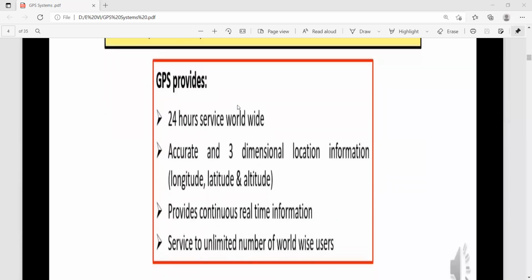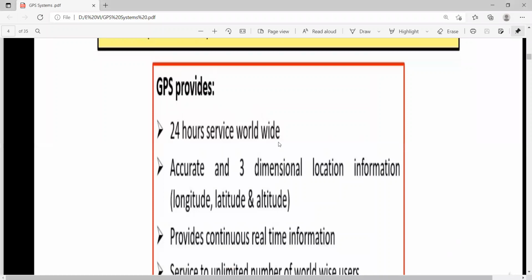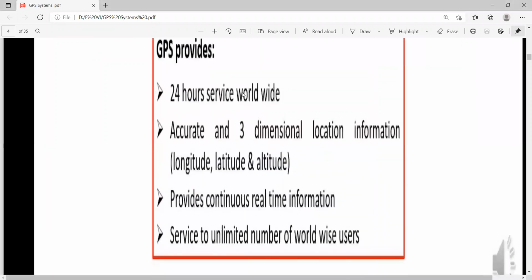Now, what will this GPS provide? What is the need of studying this GPS system? The GPS system will provide 24-hour service worldwide. This is a 24-hour service, not a few seconds or a few hours. It will provide this service the entire day.